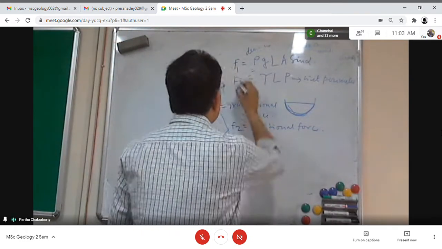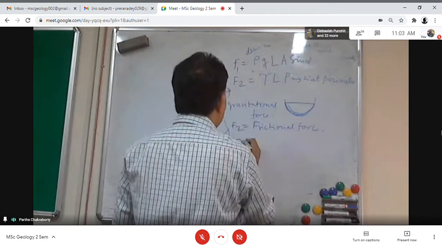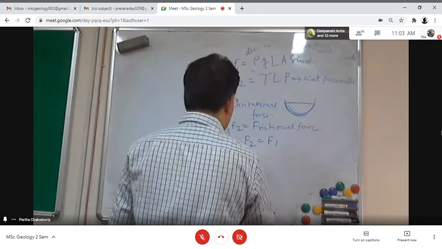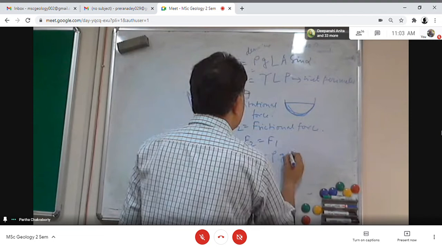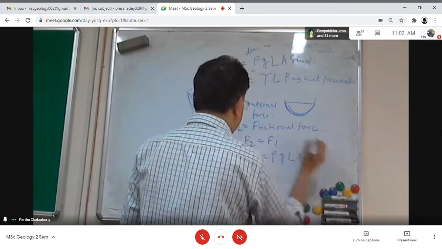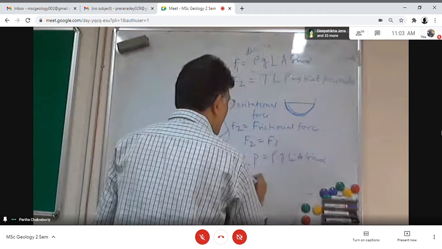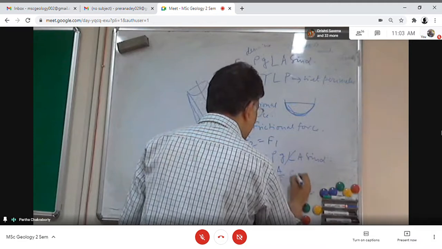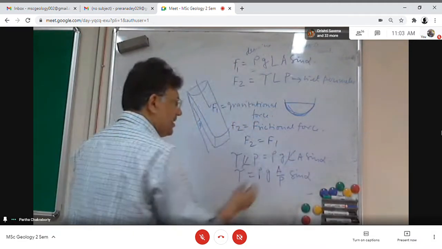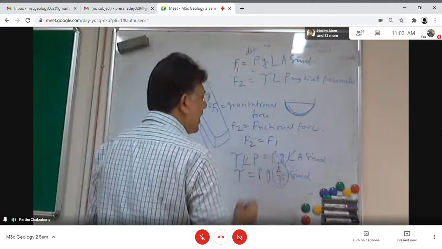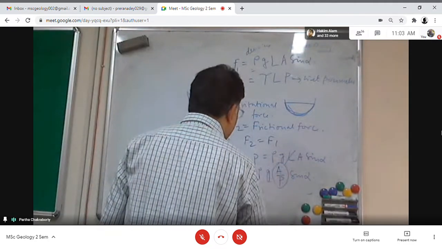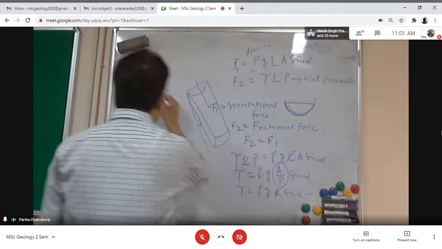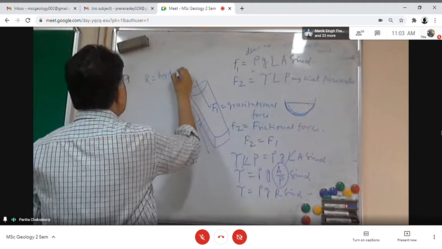So if the flow is non-accelerating, then F2 is equal to F1, and this is tau L P equals rho G L A sin alpha. Then this becomes tau equals rho G A by P sin alpha. This A by P, cross sectional area by wetted perimeter, is what is called the hydraulic radius. So tau equals rho G R sin alpha, where R equals the hydraulic radius.